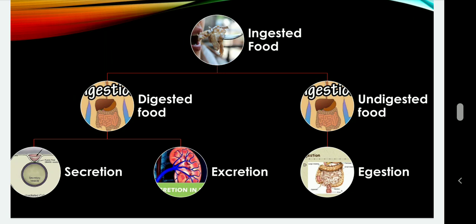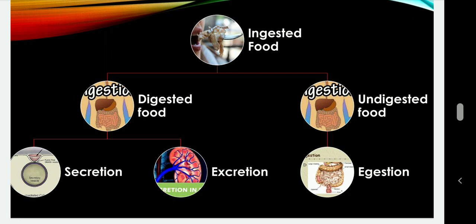Now what happens if the food is not digested? अब आप सोच रहे होंगे कि फूड डाइजेस्ट क्यों नहीं होगा. Whatever we are eating, ऐसा तो नहीं है ना कि जैसे हम फैट खाते हैं तो हमने एक चम्मच घी खा लिया या एक चम्मच बटर खा लिया, we consume that fat along with some chapati or some bread. We can digest carbohydrate, we can digest protein, but we are unable to digest roughage because it contains cellulose.